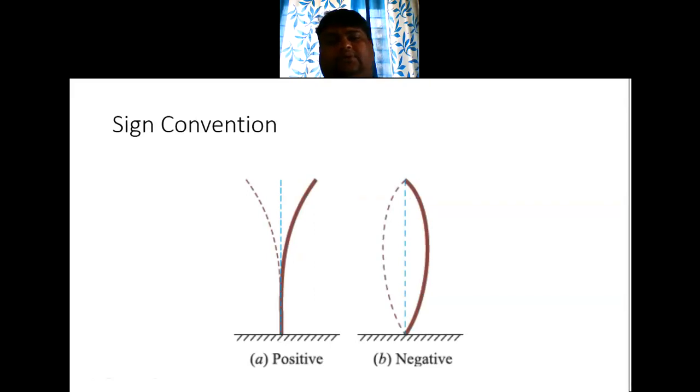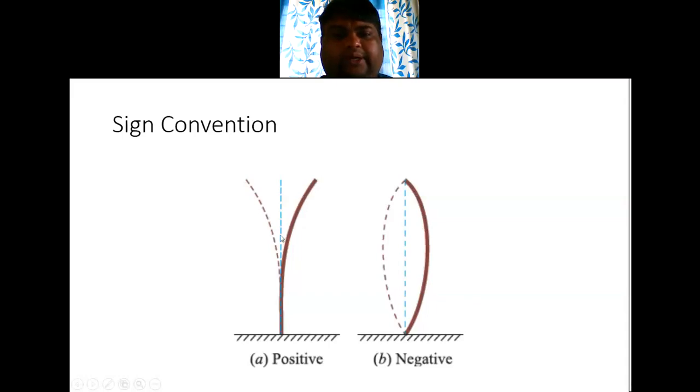Now, the sign convention that is usually used is this. The blue dotted line that you can see is the initial or original position of the column, and upon application of the load the column has bent either this way or this way, or there is another case where it is bending like this.